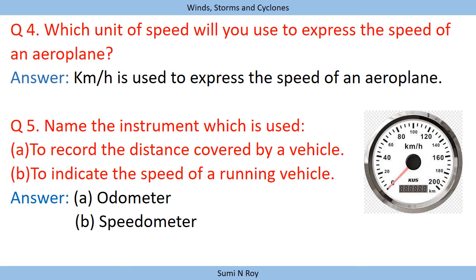Next, name the instrument which is used to record the distance covered by a vehicle. So it is the odometer. Odometer is a small device in the dashboard of your vehicle. And the second is to indicate the speed of a running vehicle. It is also present. It is a clock-like structure in the dashboard, which is known as the speedometer.